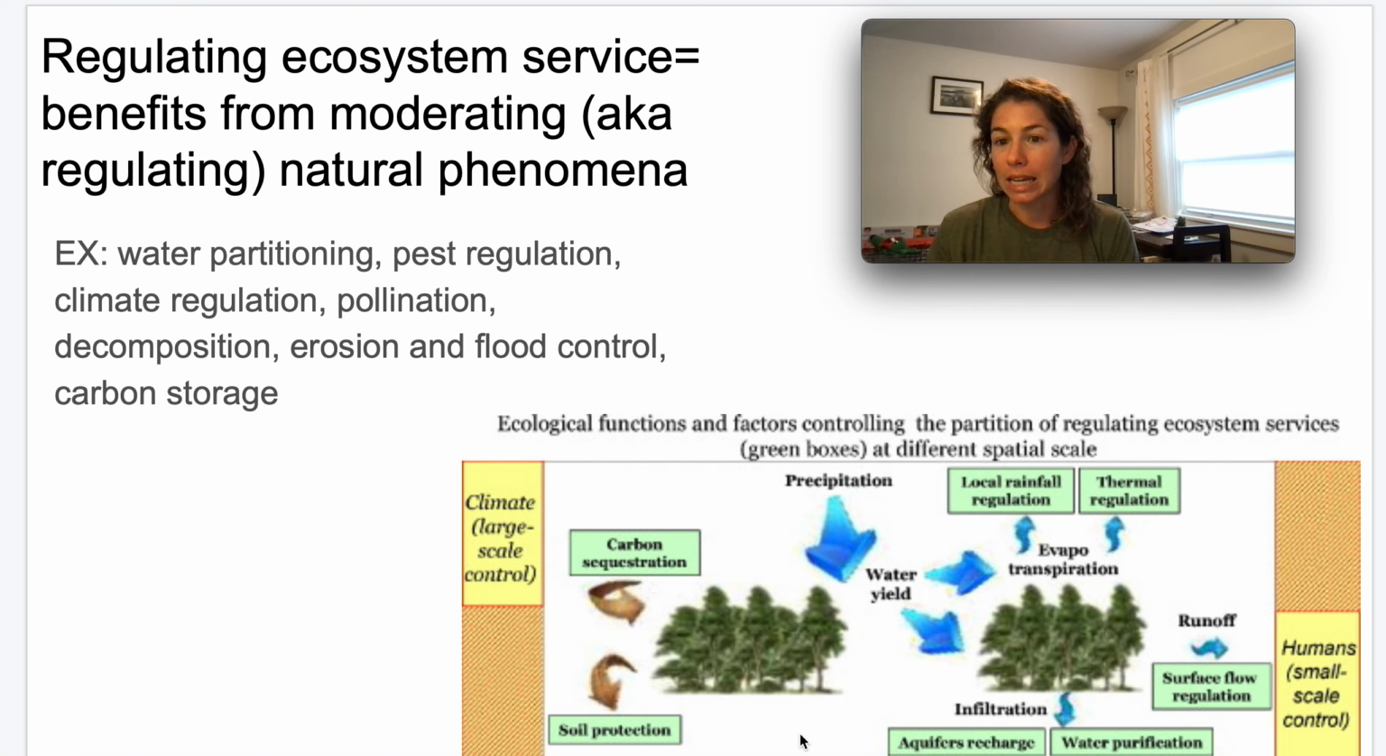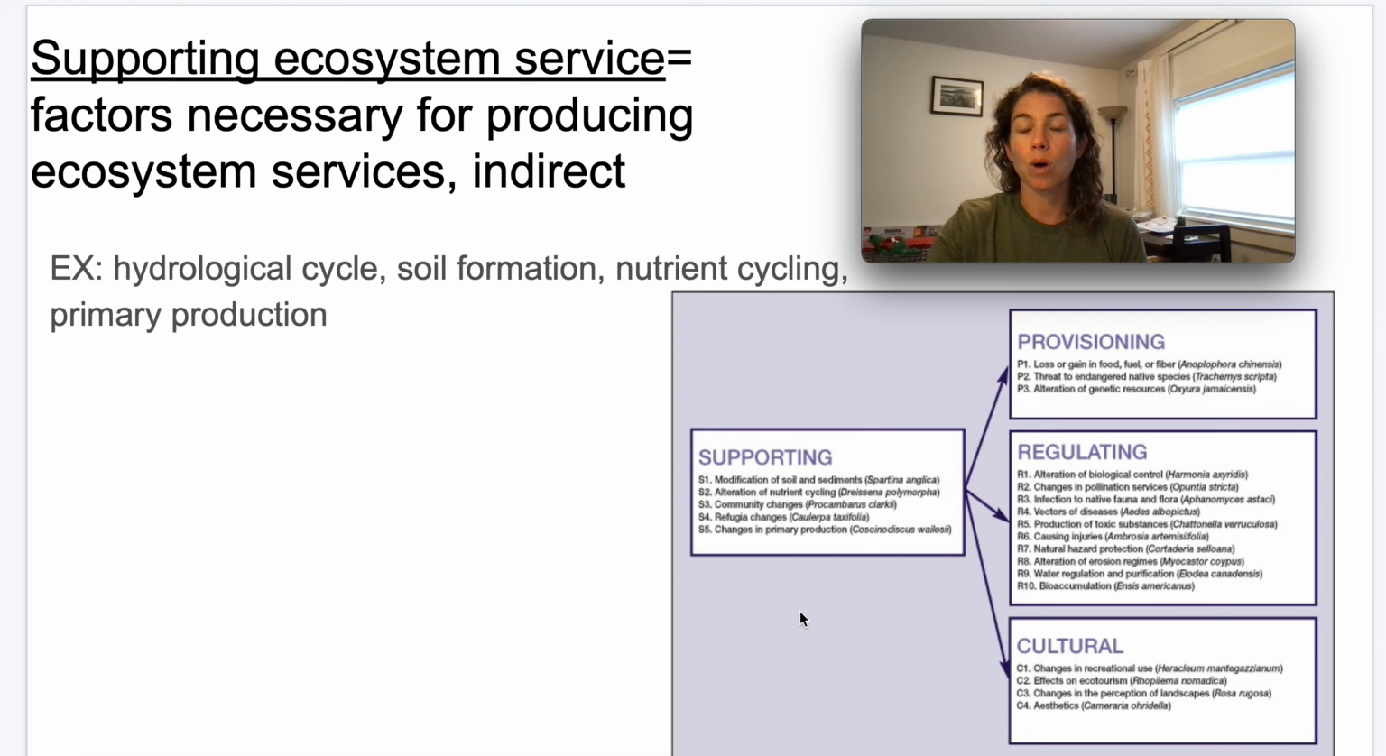Pollination, again, is a regulating ecosystem service because it's a benefit from the moderation of our natural phenomenon. Erosion, flood control, carbon storage, all of these are benefits from moderating our natural phenomenon. And the last one are supporting ecosystem services. This is the most indirect, and without supporting, you wouldn't be able to have the other 3 types of ecosystem services. So supporting ecosystem services are services provided by the ecosystem that are important for producing other types of ecosystem services. So it's that most indirect form, but still really, really, really important.